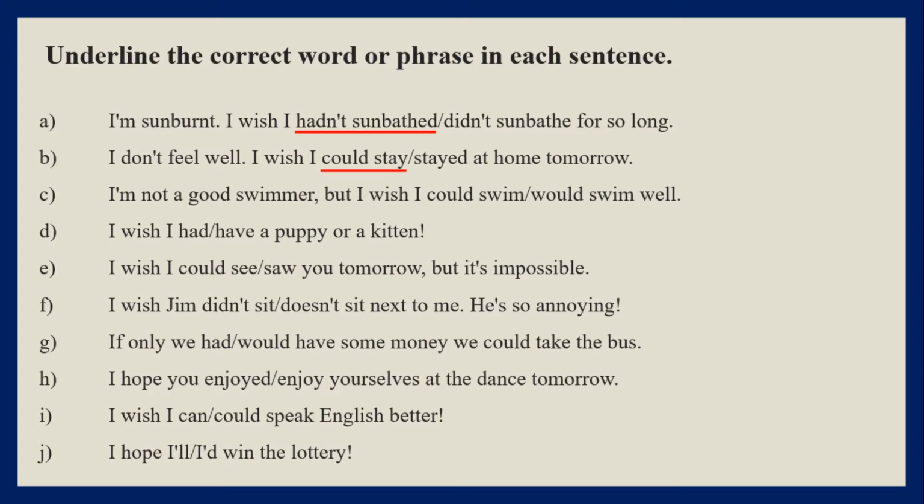C. I'm not a good swimmer, but I wish I could swim well. Again, there is some difficulty involved in here, or it is an impossible situation. That person is not a good swimmer. D. I wish I had a puppy or a kitten. This is a wish for the present moment, so we use fake past. It means I wish plus past simple.